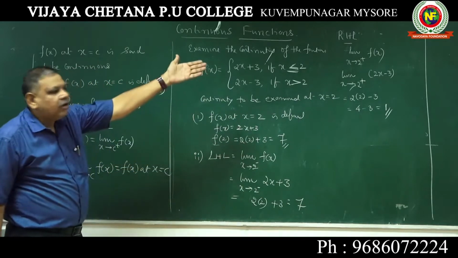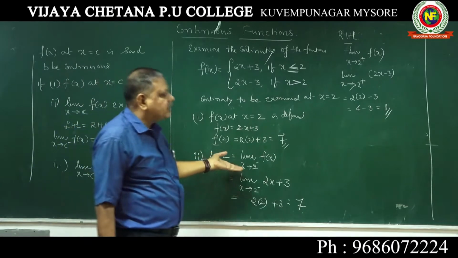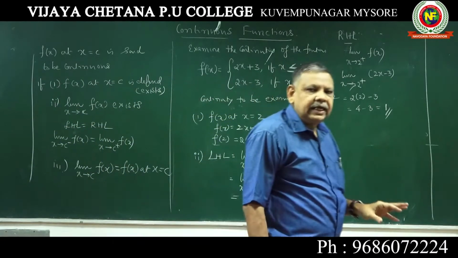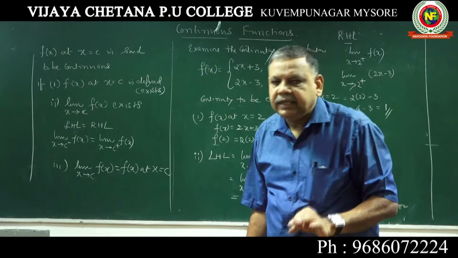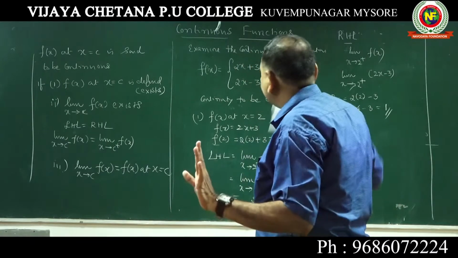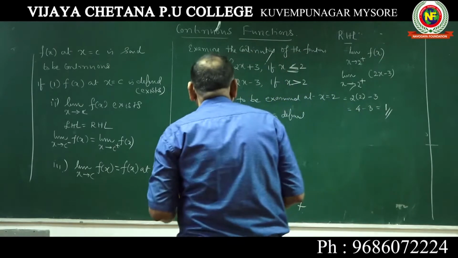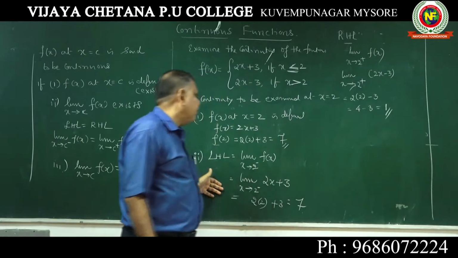LHL is not equal to RHL. Therefore, limit x tending to 2 of f of x does not exist. Second condition failed and the given function is not continuous at x equal to 2. Finish. That's all. Very simple, 4 marks, very easily you will get. But all these steps to be mentioned.